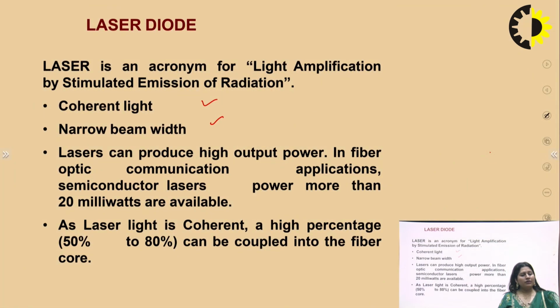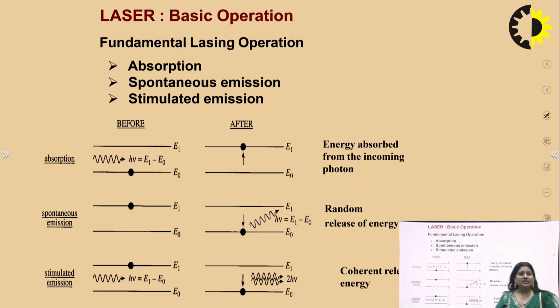We have already studied the structure of the optical fiber, that it has a core which has a higher refractive index N1 and a cladding which has a lower refractive index N2. There is the TIR principle, in which the light is guided through the optical fiber so that it moves inside the core only and not in the cladding. So what is the basic operation of laser?